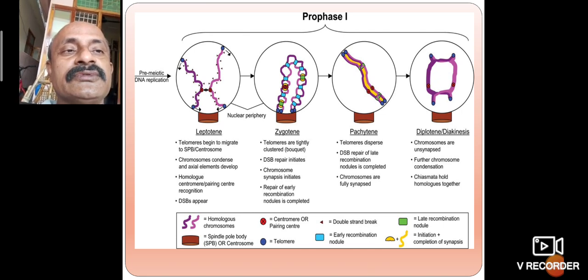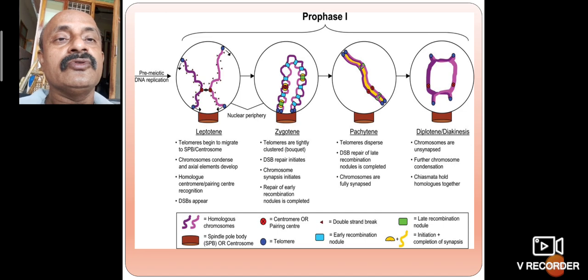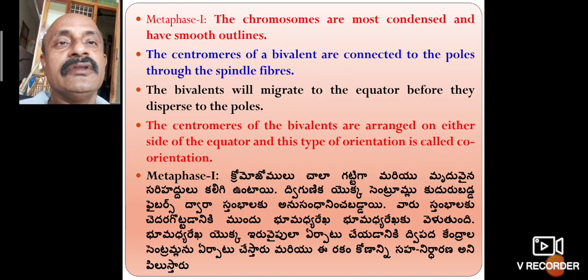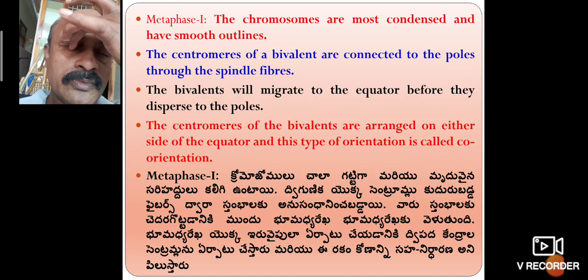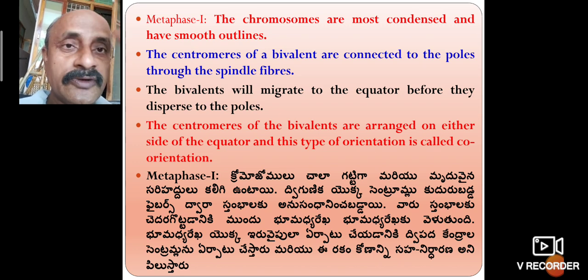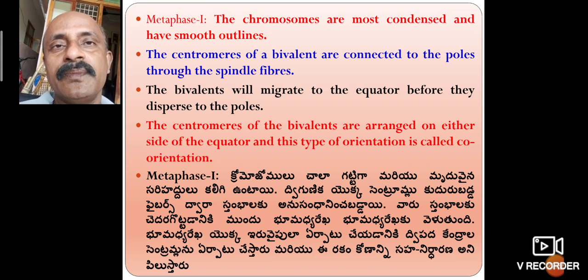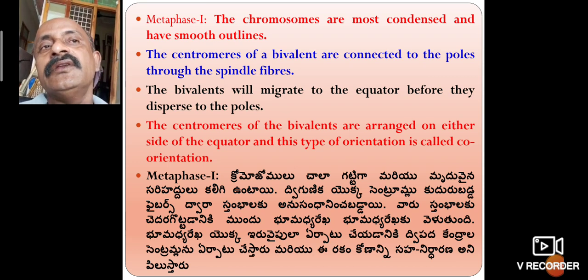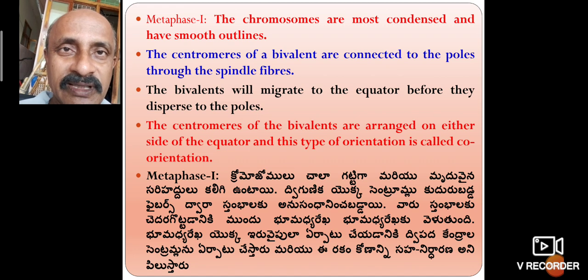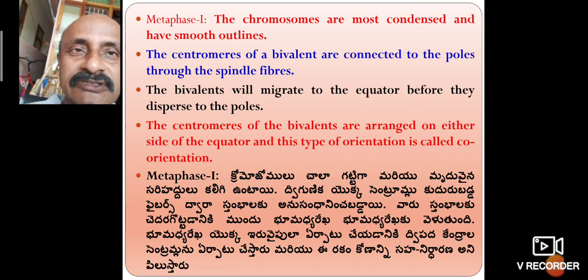So there are four types. These chromosomes structurally lead to metaphase 1. The prophase has five substages: leptotene, zygotene, pachytene, diplotene, diakinesis. After completing prophase comes metaphase 1. This is also the reduction division, meiosis 1.